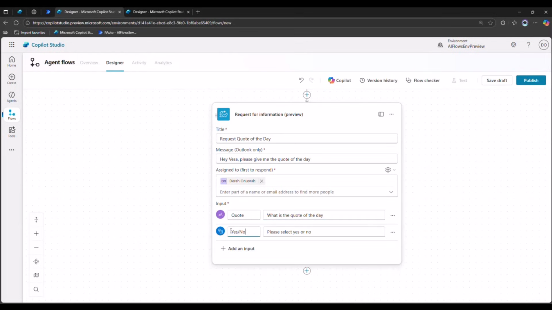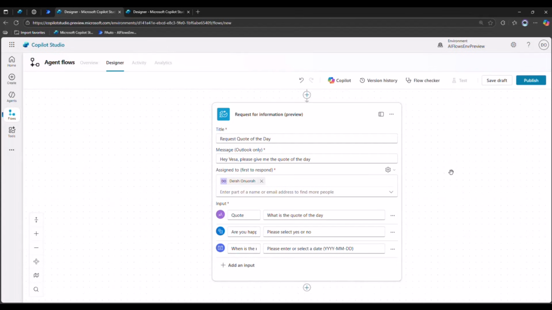I can also add Boolean variables. So yes or no. Are you happy? You can collect dates. When is the next community call?